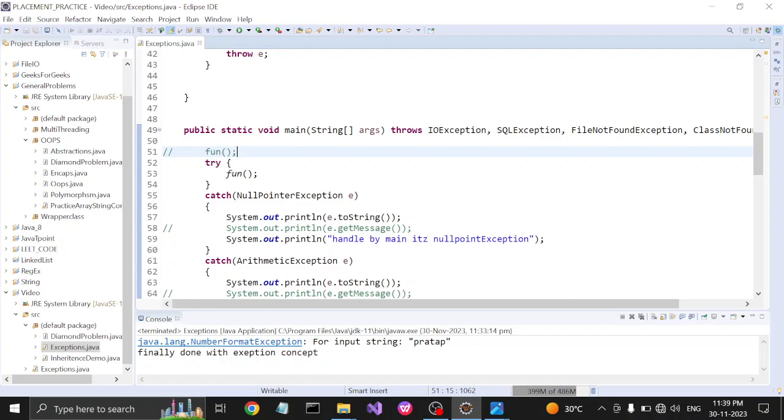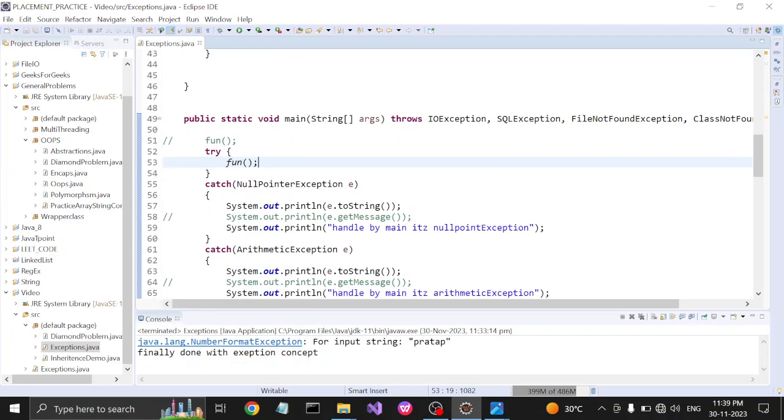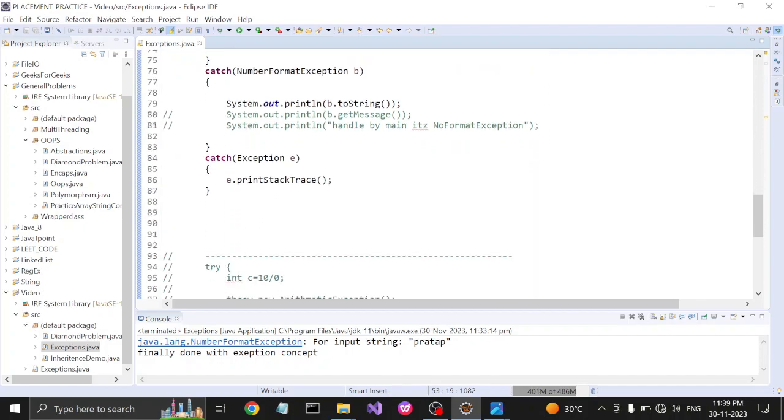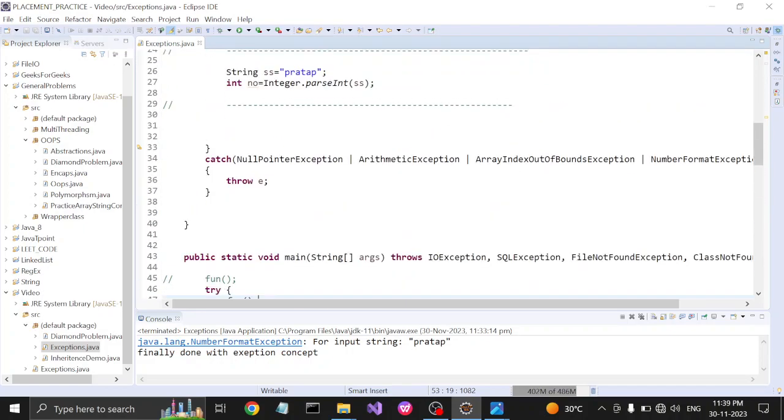So firstly we have to go to try catch blocks. In a single program we have one try block, and a try block can be followed by multiple catch blocks, and the catch blocks can be followed by the finally block.